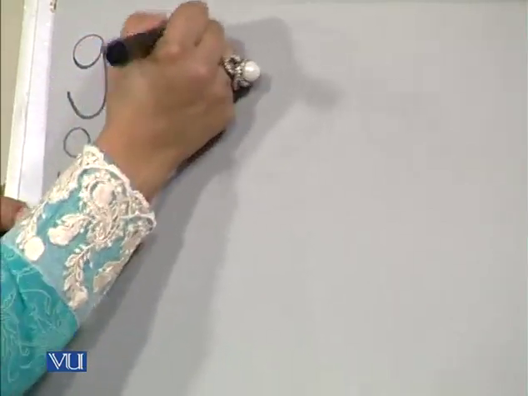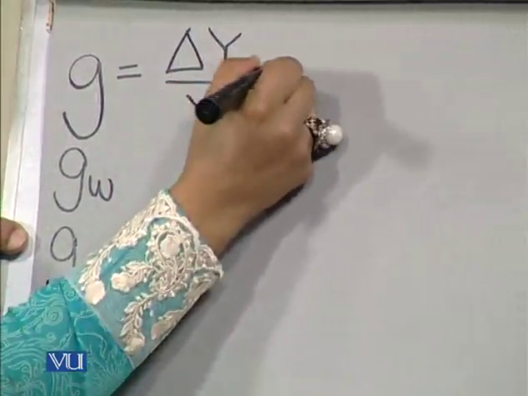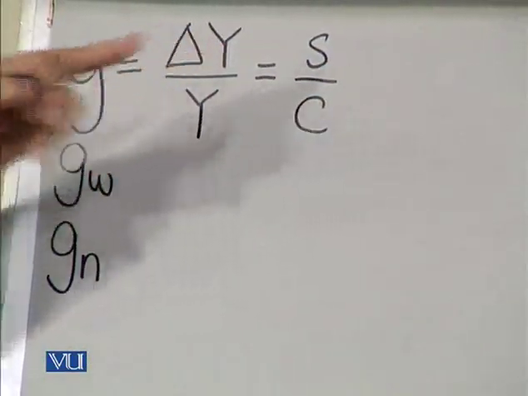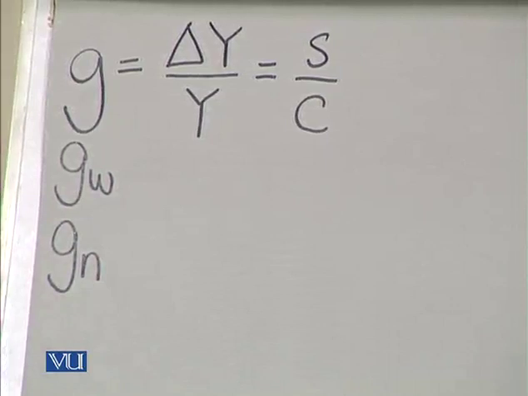So as long as the actual growth rate is concerned, we derive the relationship as delta Y over Y is equivalent to S over C, where S is the saving ratio, or we can define it as the proportion of the total income which an individual saves.